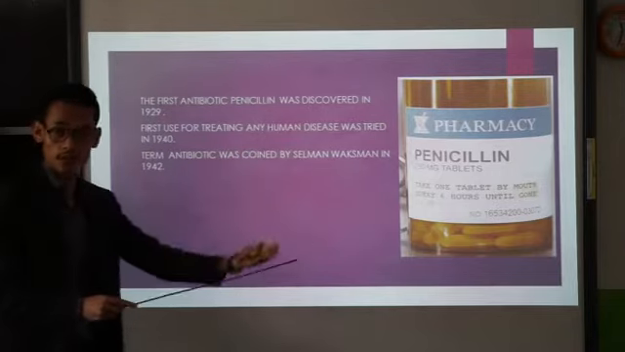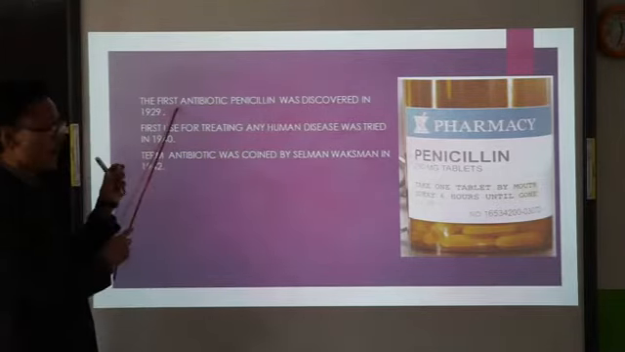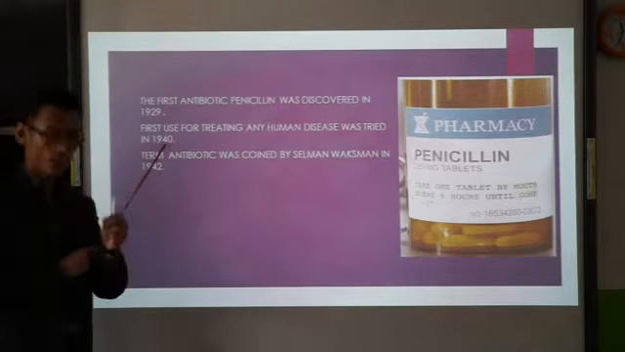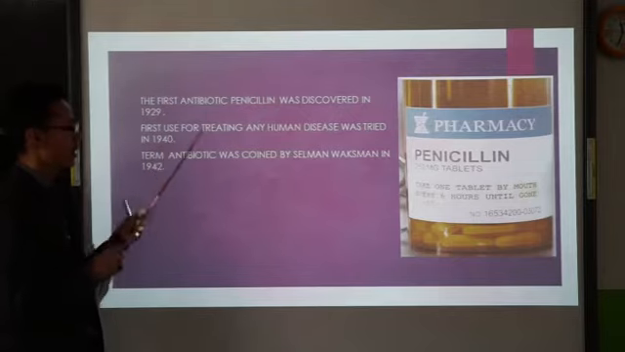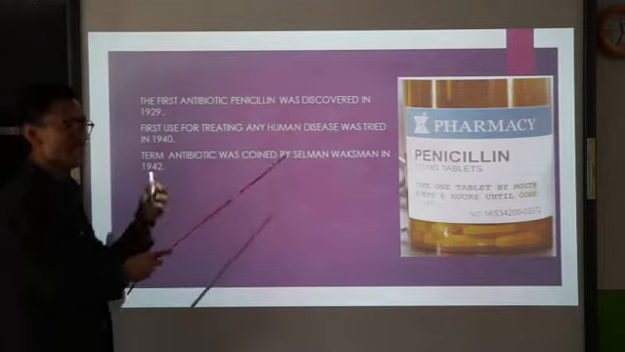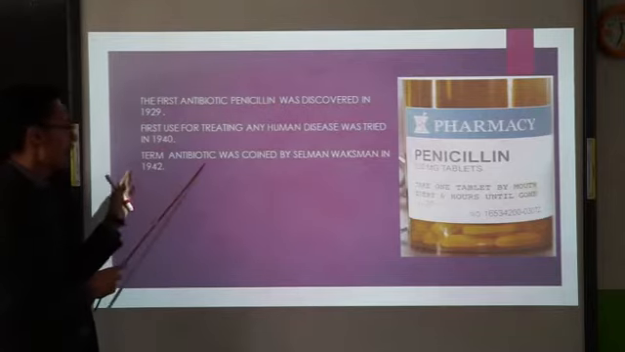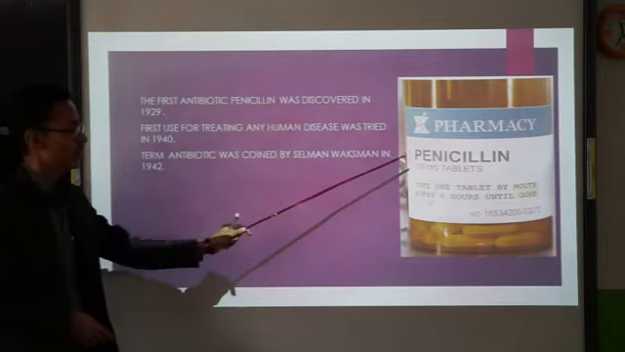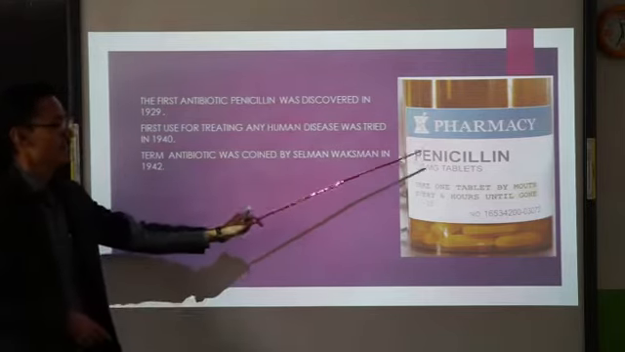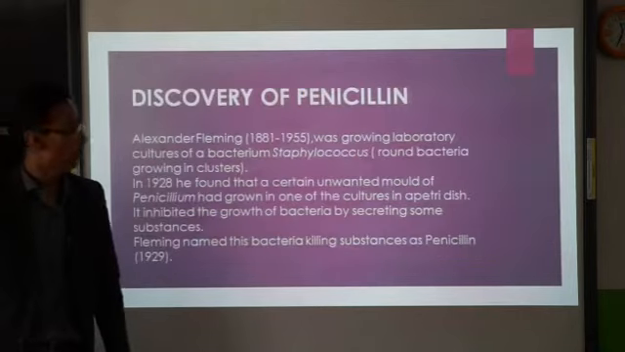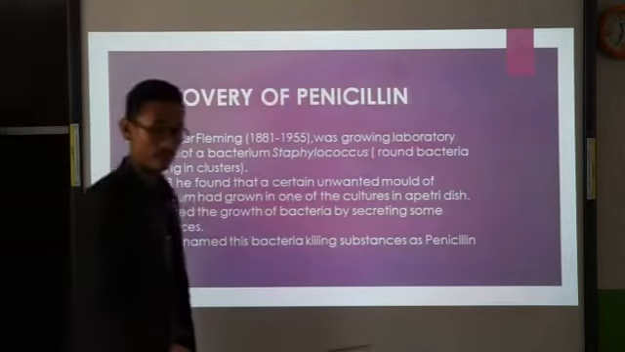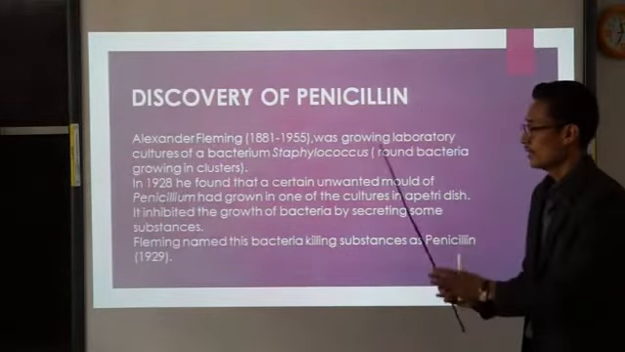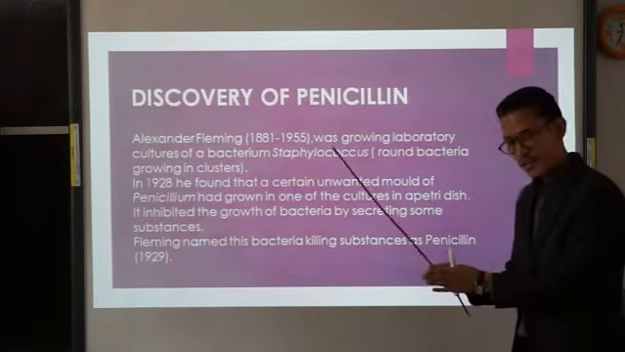But the use of this antibiotic came into existence nearly in 1940. So in 1940, it was used first for the treatment of human diseases, and therefore the term antibiotic was coined by Selman Waksman in 1942. So you can see the example here, penicillin, the first antibiotic. Now, discovery of penicillin. So who discovered penicillin? Alexander Fleming discovered the first antibiotic, penicillin.